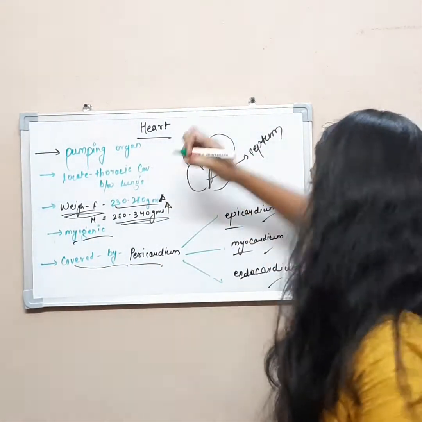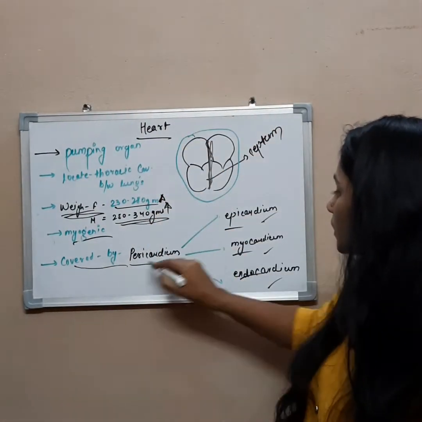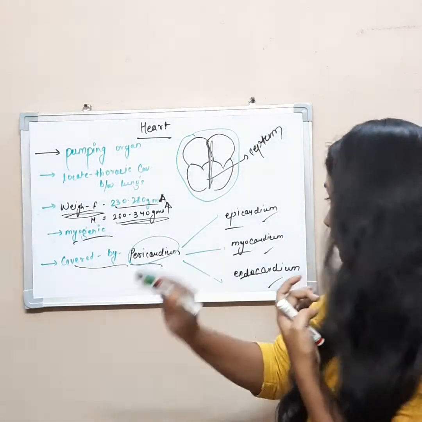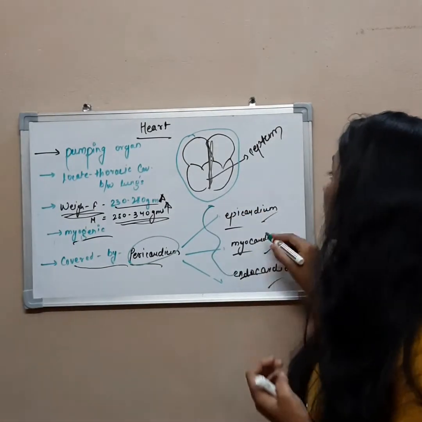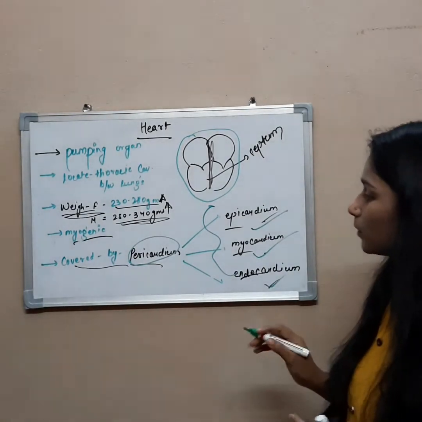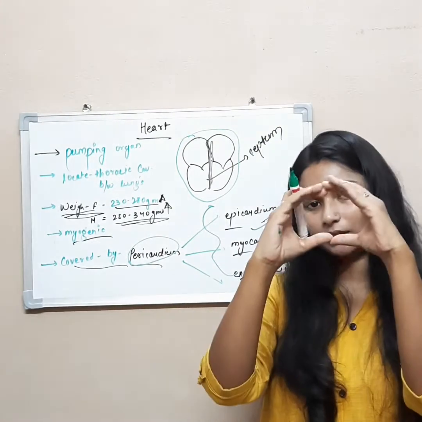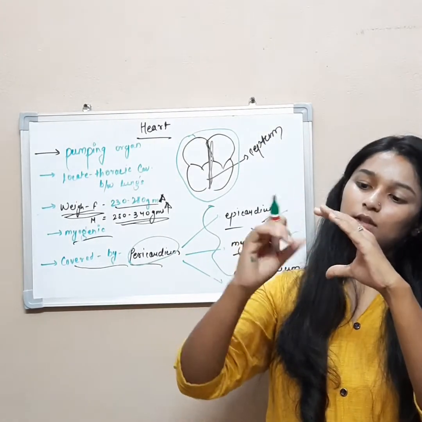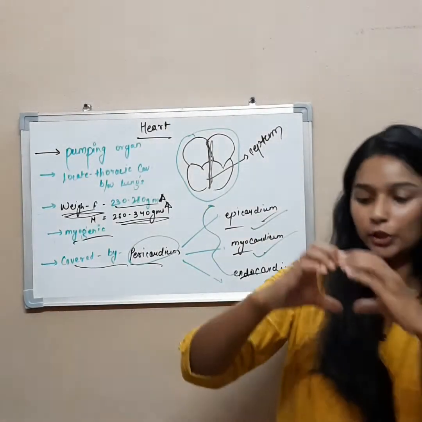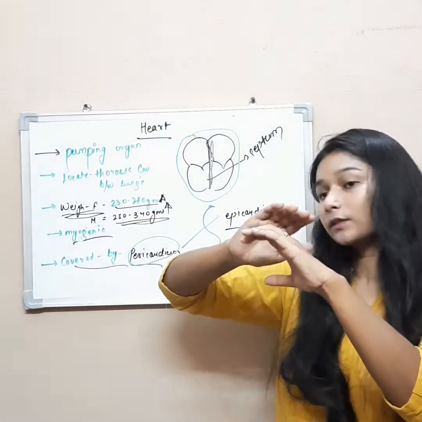The heart is covered with a covering known as the pericardium, which is further divided into three walls: epicardium, myocardium and endocardium. If you consider this to be the shape of the heart, the outer covering is the pericardium.